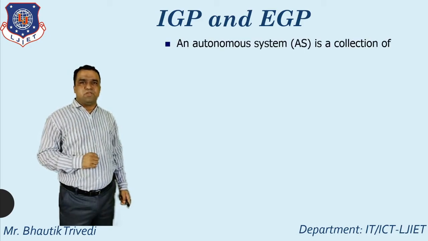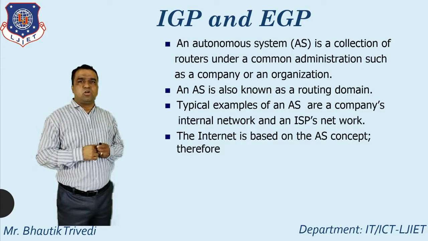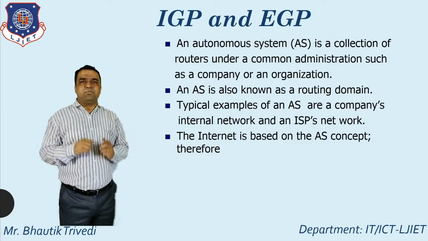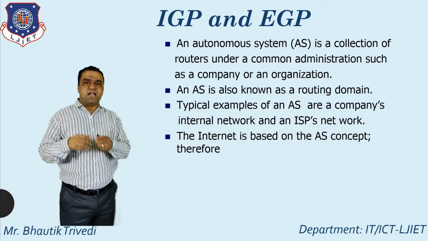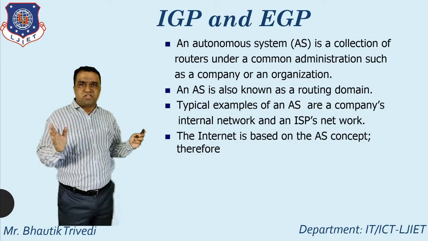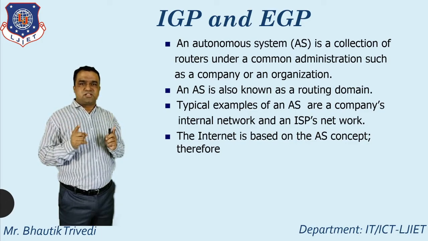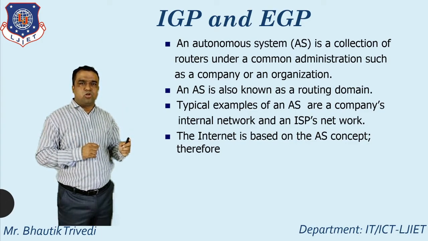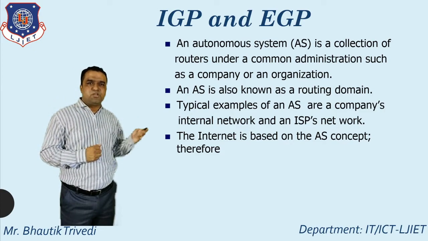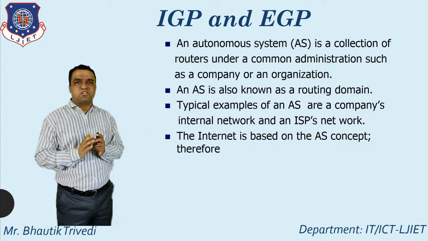So let's start with the concept of EGP. Again I repeat, all of you know the meaning of autonomous system. An autonomous system is a collection of routers under a common administration. Common administration means you can put the company or the organization as a common administration. So autonomous system is also known as routing domain. Must remember one thing, examples of autonomous system: either the company's internal network or the ISP network is part of that. The internet is totally based on the autonomous system concept.